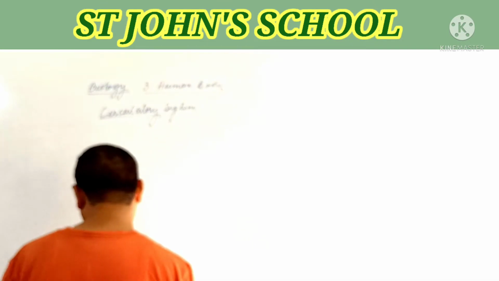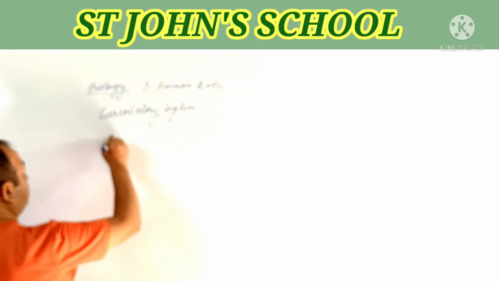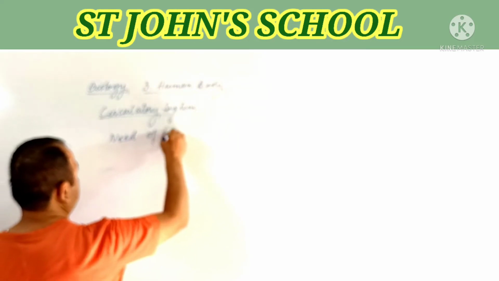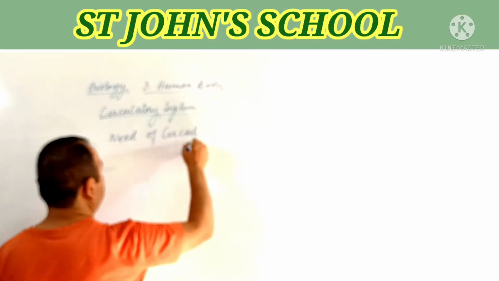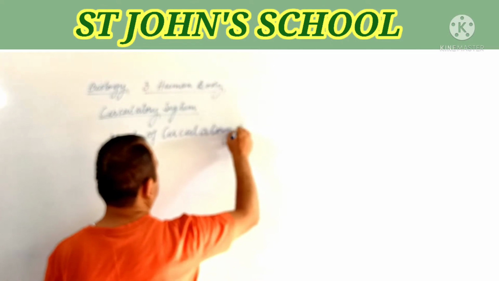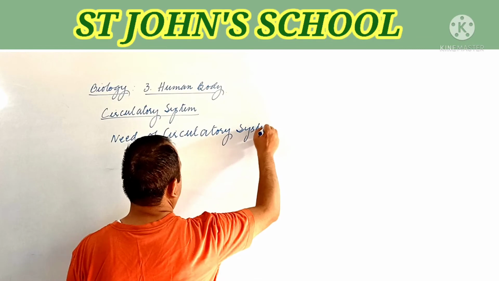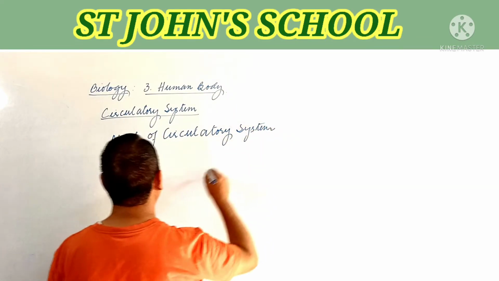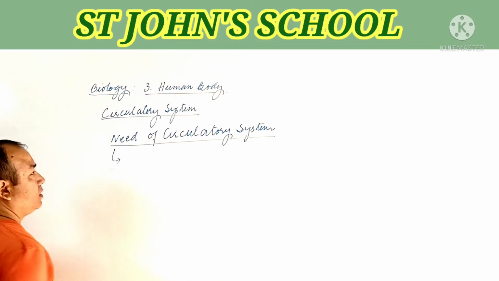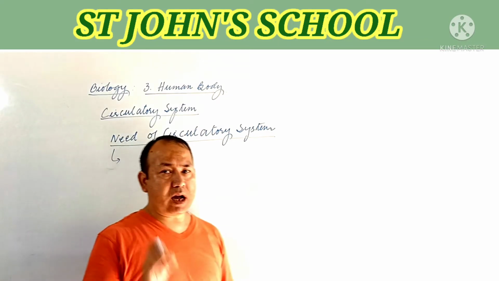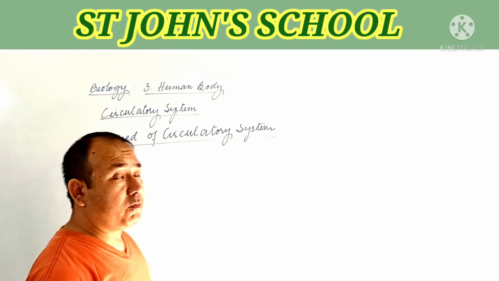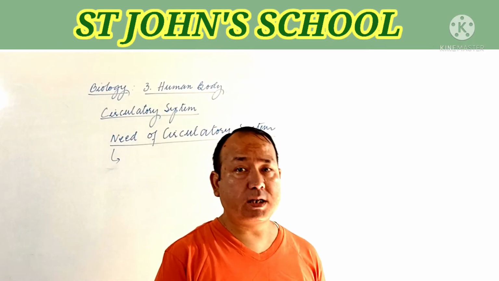So circulatory system, first comes the need of circulatory system. Need of circulatory system. Number one, this circulatory system or the transport system is required in the human body for the transport of oxygen and carbon dioxide during respiration.